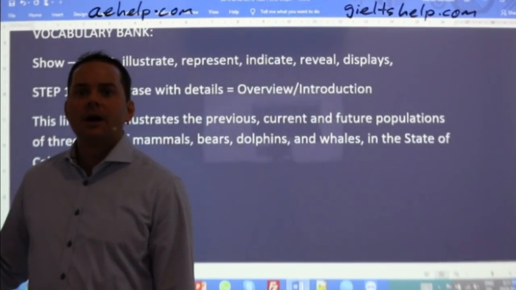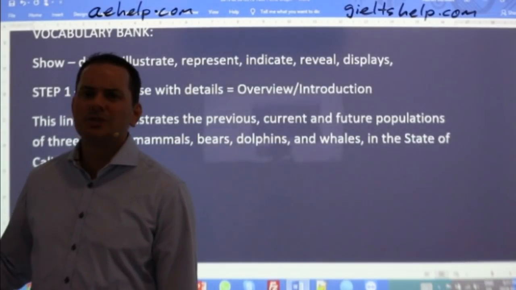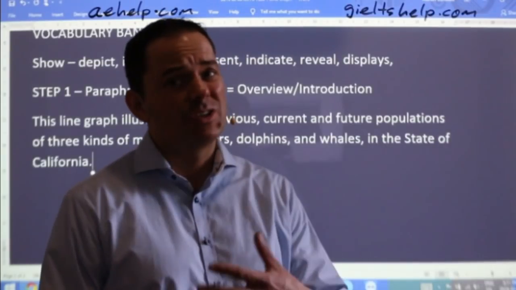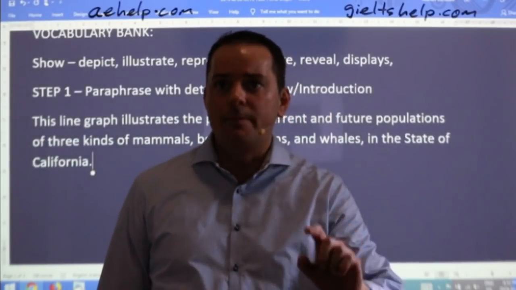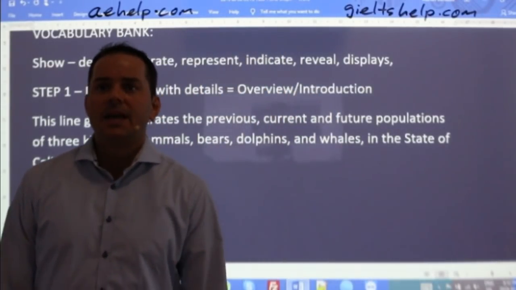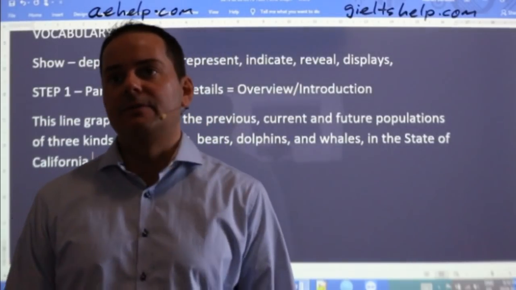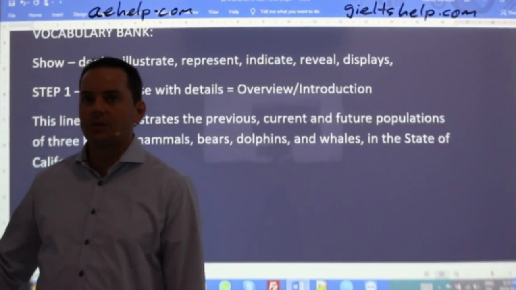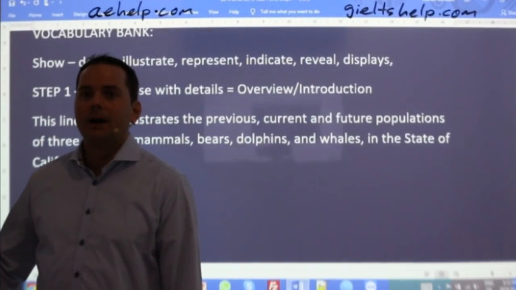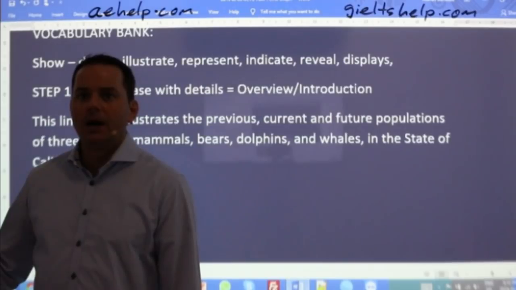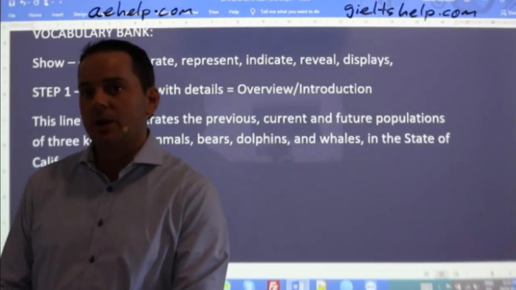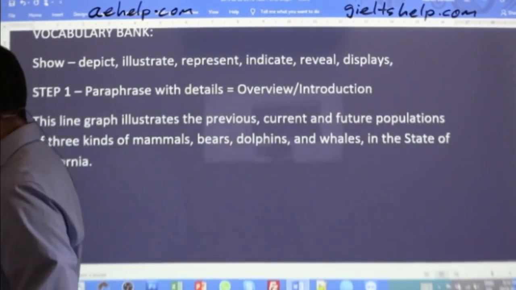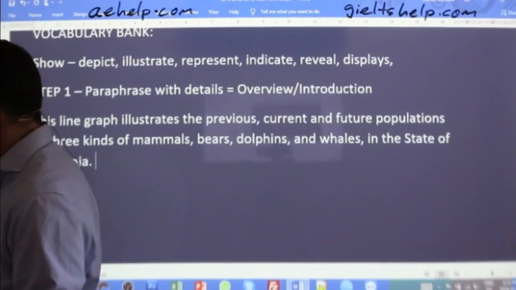And then Harminder says, the line graph depicts 3 types of animals, bears, whales, and dolphins. You don't need to say named. That's just kind of awkward and wordy. You don't need it. So the line graph depicts 3 types of animals, comma, bears, whales, and dolphins in California from 2017 to 2022. That's the correct way, Harminder. Okay. Let's keep going here. If I missed yours, don't worry, especially members. I saw Begzod's and Raul's. Those are some good paraphrases as well. Marwa, yours is good as well. I'll get you on the next one.